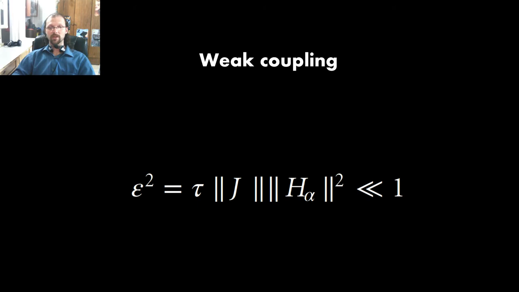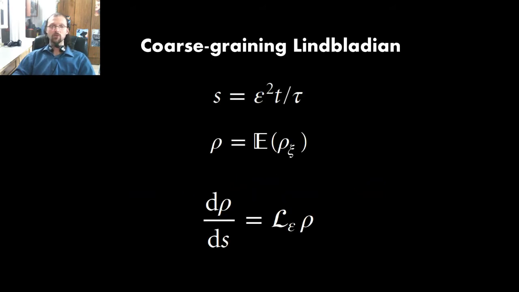Weak coupling has epsilon as the small parameter. Small epsilon means that the phase acquired by the wave function during one correlation time, in the absence of control, is small. So let's come to the results. The evolution on the coarse-grained, slow, timescale S of the density matrix ρ, averaged over all possible noise configurations, is governed by a complete positivity-preserving Lindbladian.